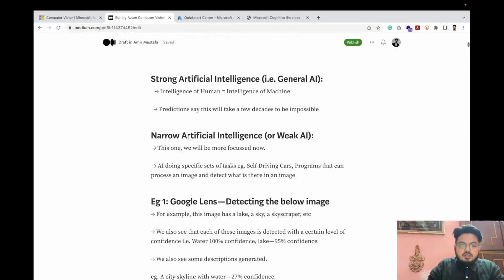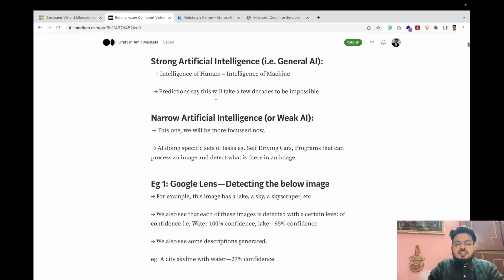Firstly, currently they say that there are two types of AI. One is strong AI and the other is narrow AI. Strong AI is also called general AI. Strong AI means the intelligence of a human is equal to the intelligence of a machine. But predictions say that this will take a few decades and it can be next to impossible.